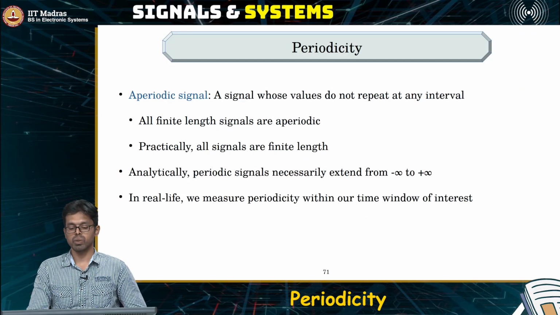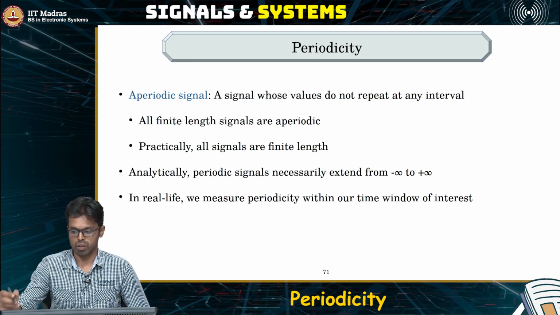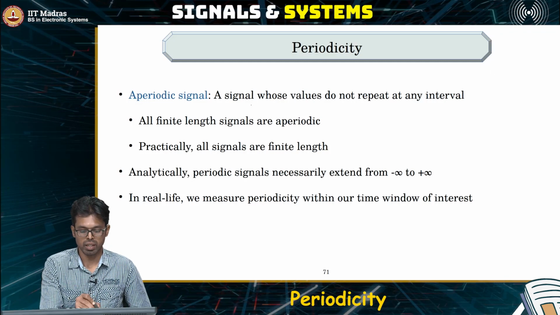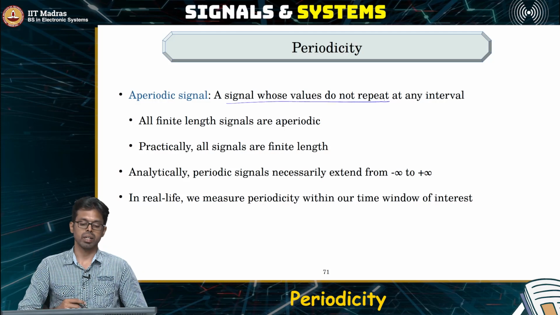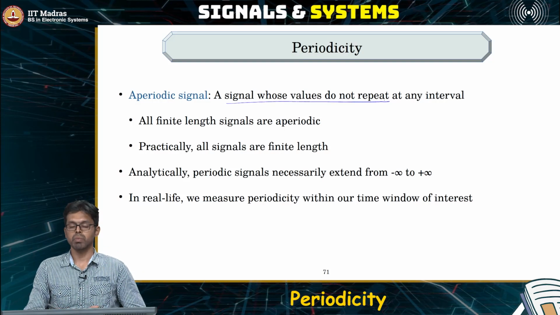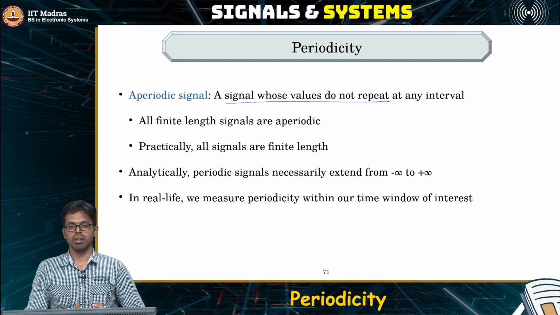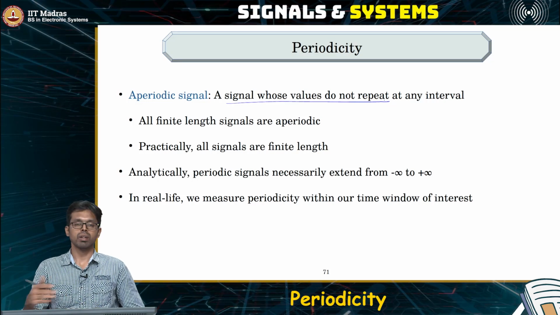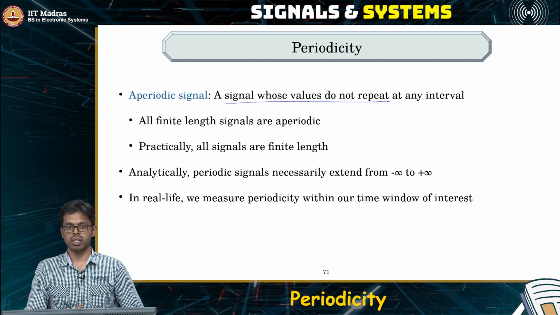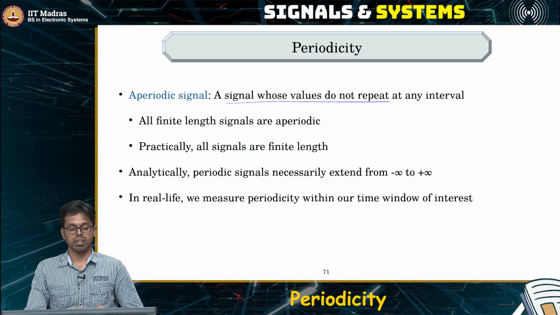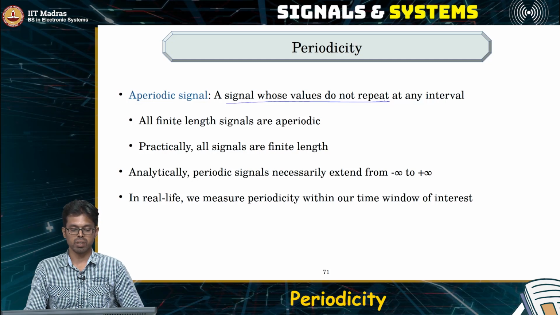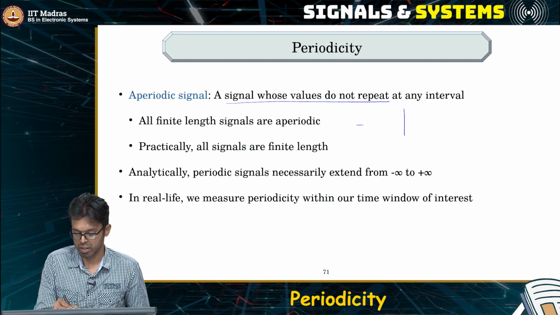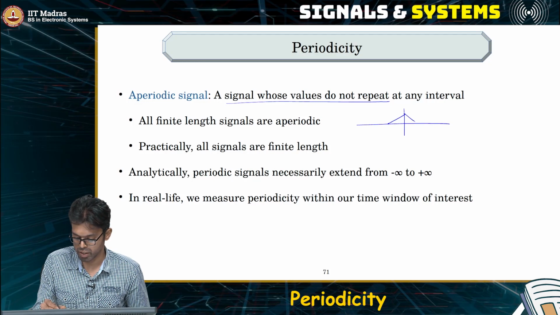Okay, now when do we say something is aperiodic? That's just the reverse of the case that we just saw, which means a signal whose value does not repeat. So if the signal values repeat after some capital T seconds, then we say that it's a periodic signal. If the signal's value never repeats, no matter whatever value of capital T that you choose, then you say that it is an aperiodic signal. A very simple example is a finite duration signal. What do we mean by a finite duration signal? Any signal that is non-zero only for a finite amount of time.